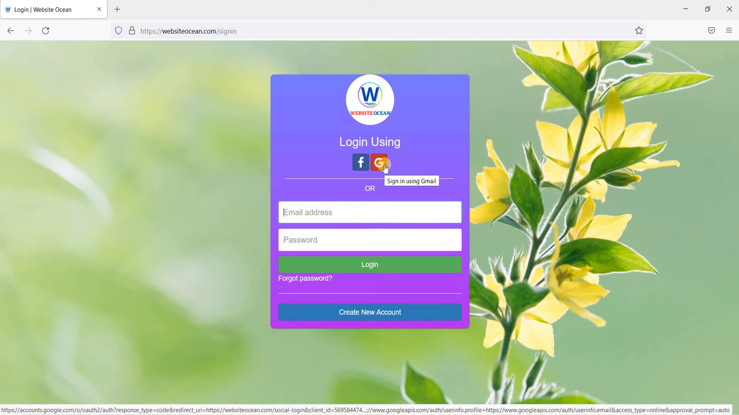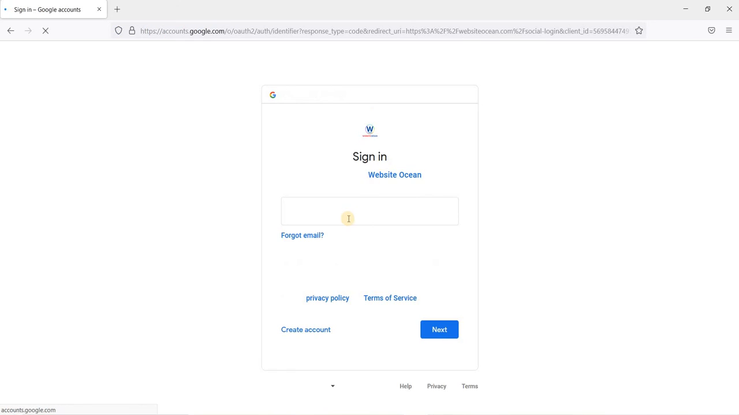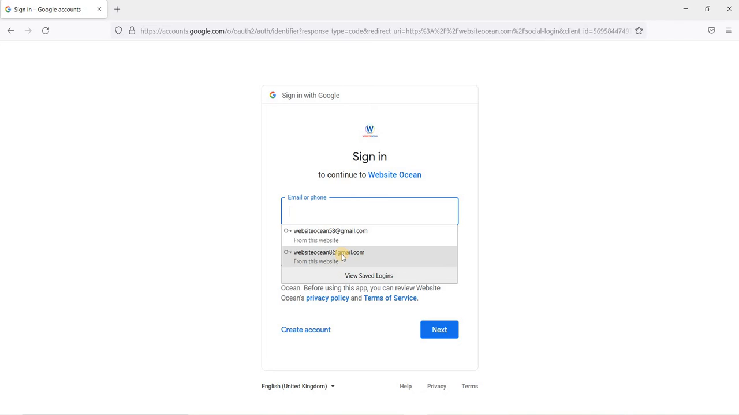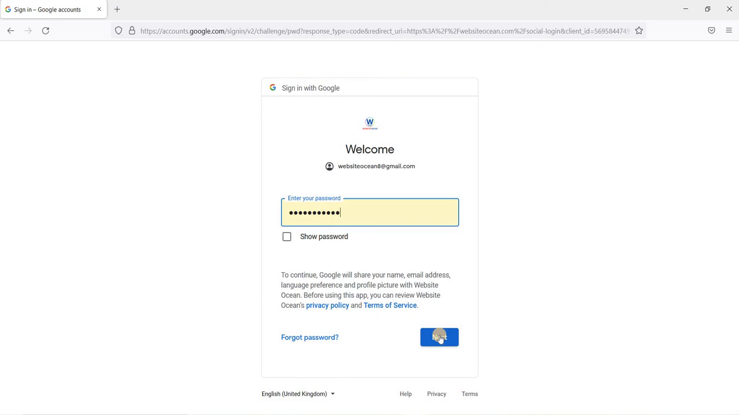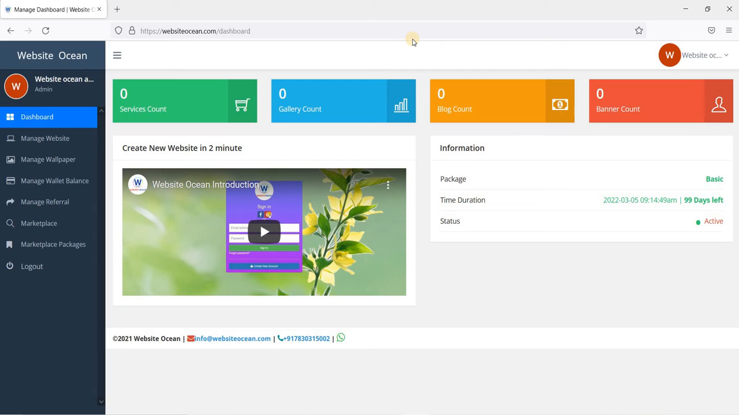So friend, here I am doing Google sign in because it's good for me. Let's get started. When I visit, I get the Google sign in form. When I enter my web email ID, after that I enter my password, and when I have submitted the details, you will be directed to the admin panel of website Ocean.